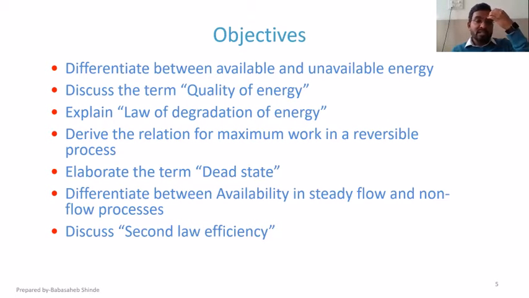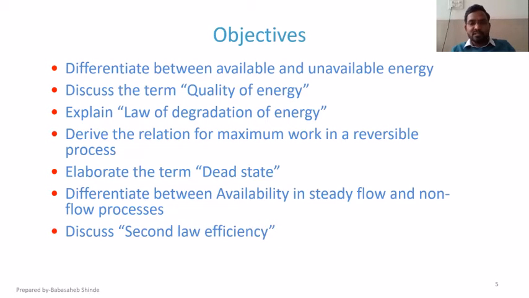Then you will be able to differentiate between availability in steady flow and non-flow processes. Now we have seen non-flow processes in the first law of thermodynamics. We have seen steady flow processes in the second law of thermodynamics. We have seen various devices working on steady flow processes and non-flow processes as well. We have applied the first and second law to those processes, and we have solved numericals also based on that. So that we are going to do again for availability and unavailability. And the last thing that we are going to talk about is second law efficiency.